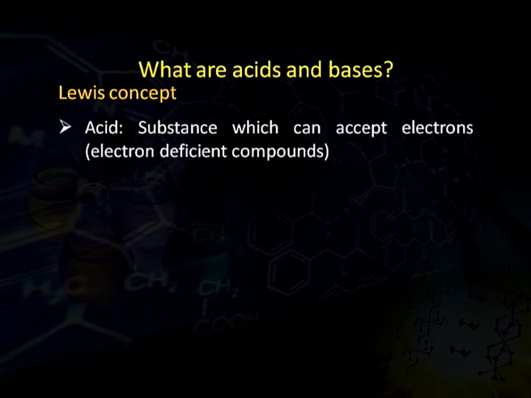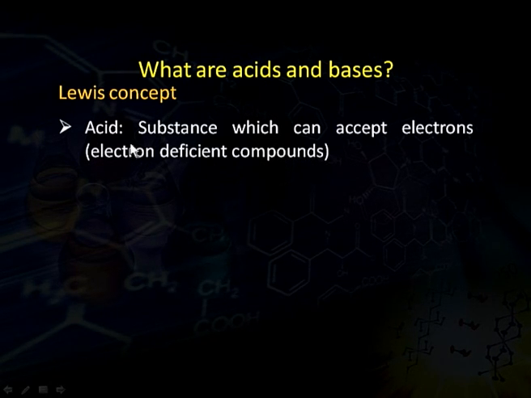Apart from them, we have a very important concept which classifies acids and bases, and that is the Lewis concept. The Lewis concept is required because there are certain substances which have neither an oxide ion nor a hydroxide ion or proton, so it is difficult to classify such substances. In these cases, Lewis has defined acids and bases in a very good manner.